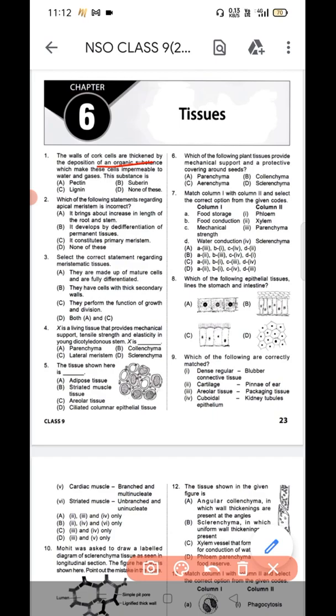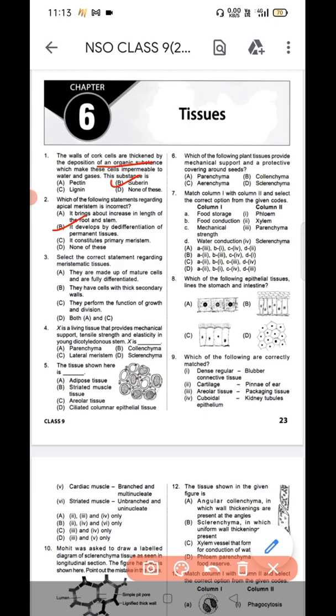Question number 1 option B is the correct answer. It is suberin. Okay. Next, which of the following statement regarding apical meristem is incorrect? Question number 2 option B is the correct answer. It is incorrect. Why? Because it develops by de-differentiation of permanent tissues.